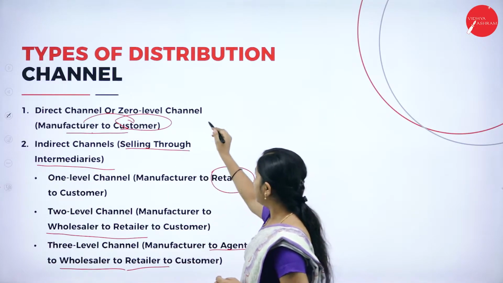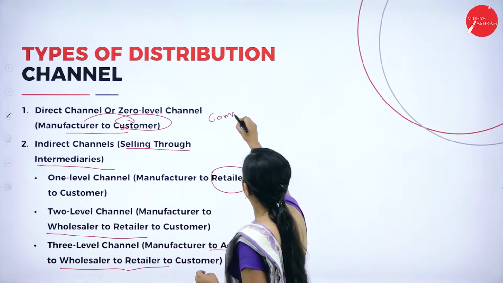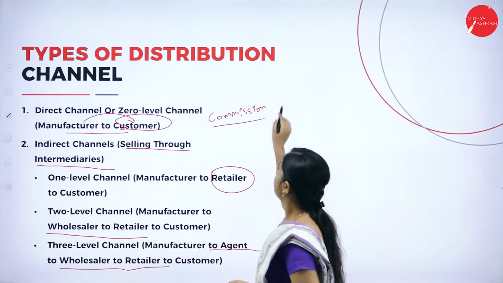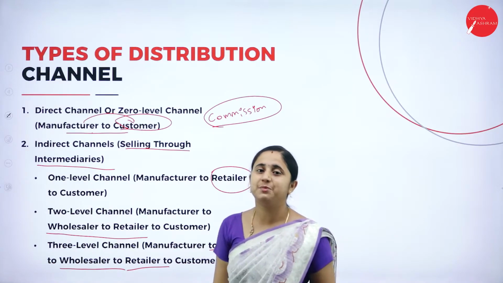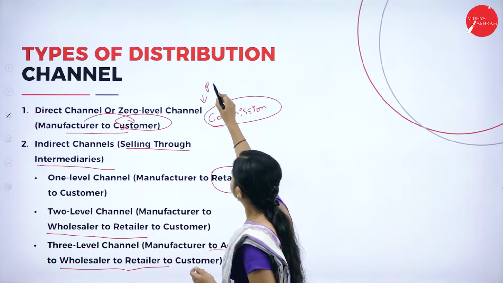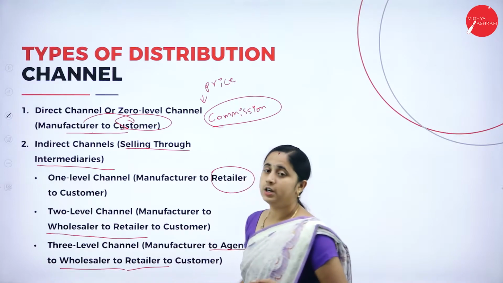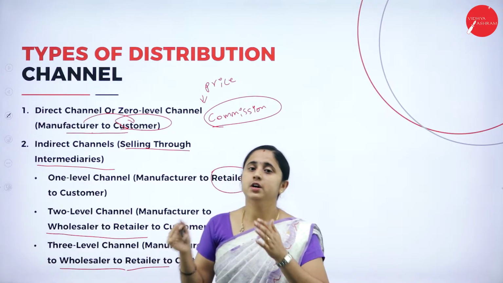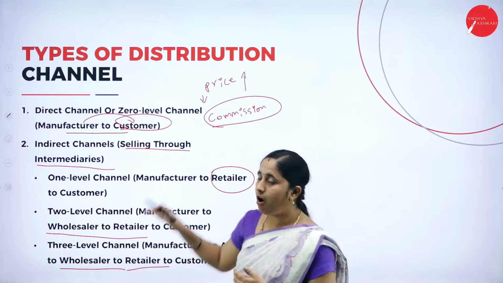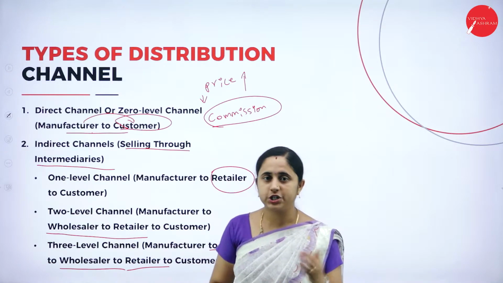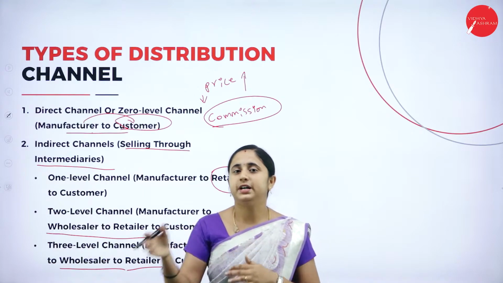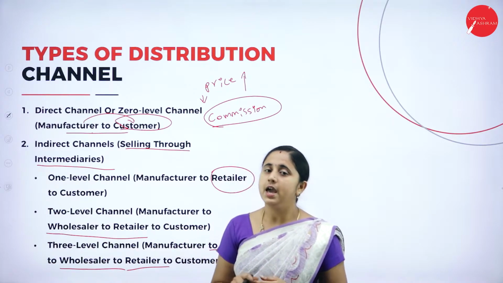Here, you need not pay commission to the middlemen, so the price can be reduced. The more middlemen involved, the more the price is increased. You need to add all these expenses to the cost of production or selling price, so the selling price will become high. So it's a burden for the manufacturer as well as for the consumers.